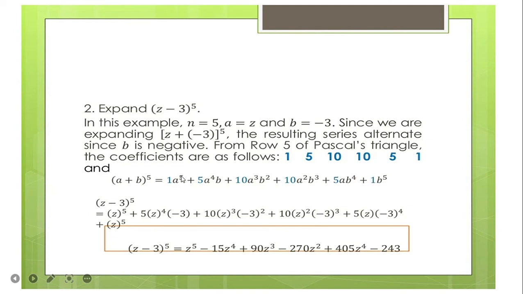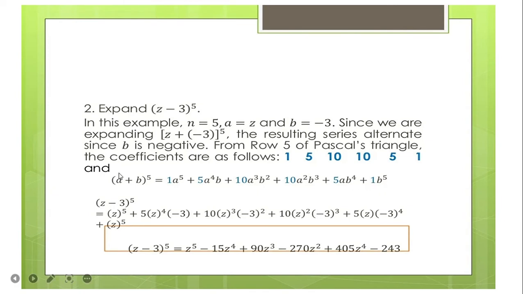Si B, mag-start siya sa 0. So walay B, kay B to the power of 0 is equal to 1. And then B, diri kaduha kay magkaanam ka-increase from 0 to 1. And then 2 na dayon ang imo B. And then 3, and then 4, and then 5. So, naa tay a to the power of 5, 5a to the power of 4b, plus 10a cubed b squared, plus 10a squared b cubed, plus 5ab to the power of 4, plus b to the power of 5.